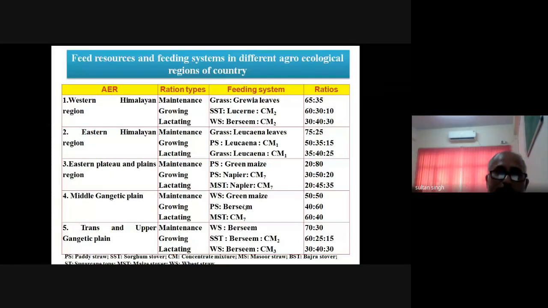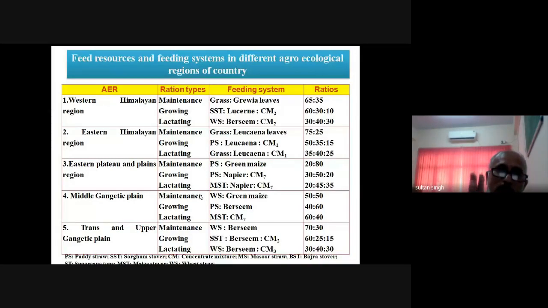And then we prepared the different types of rations based on the feed and fodder available in those regions.